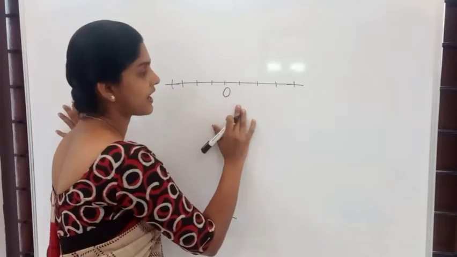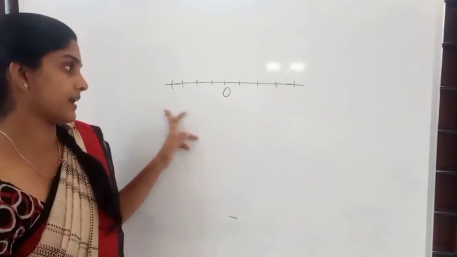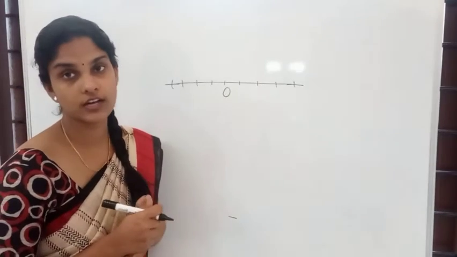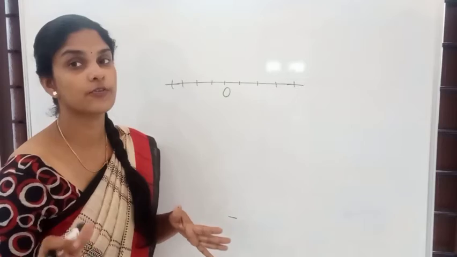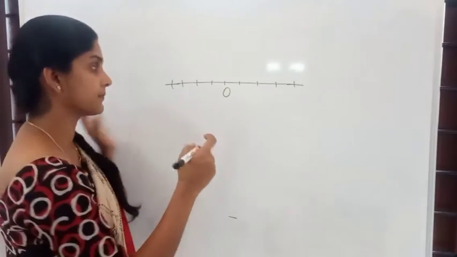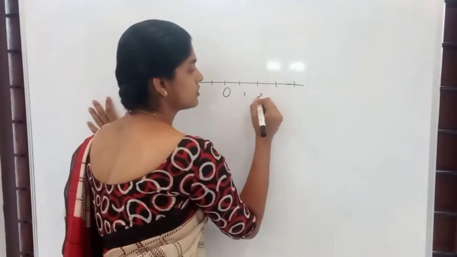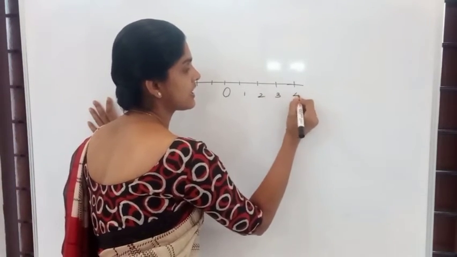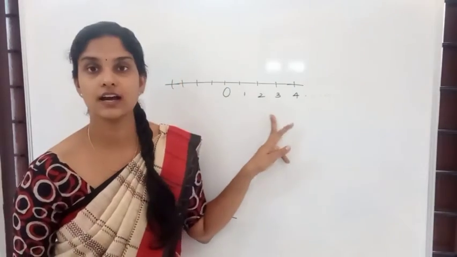And to the right side of this number line, we'll be having 1, 2, 3, 4, 5, etc., which are positive. They go on like that.